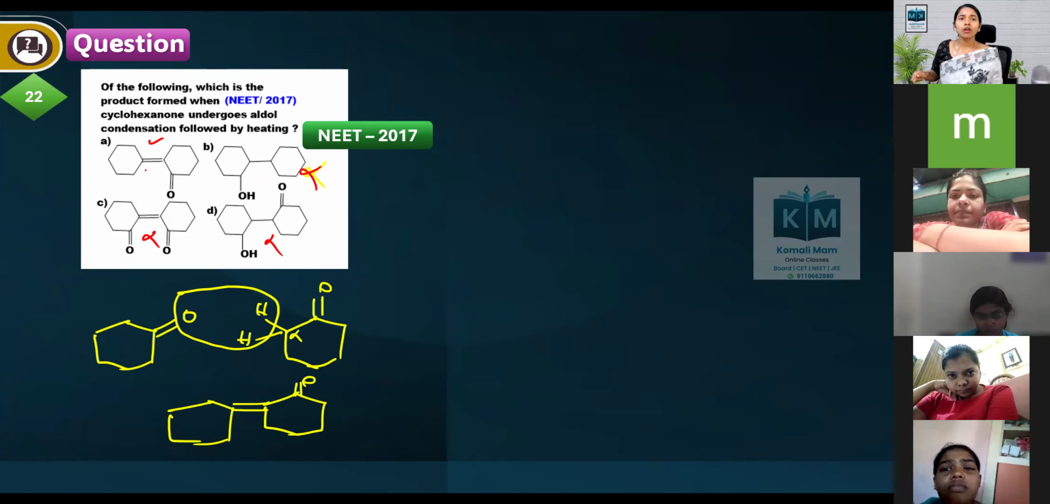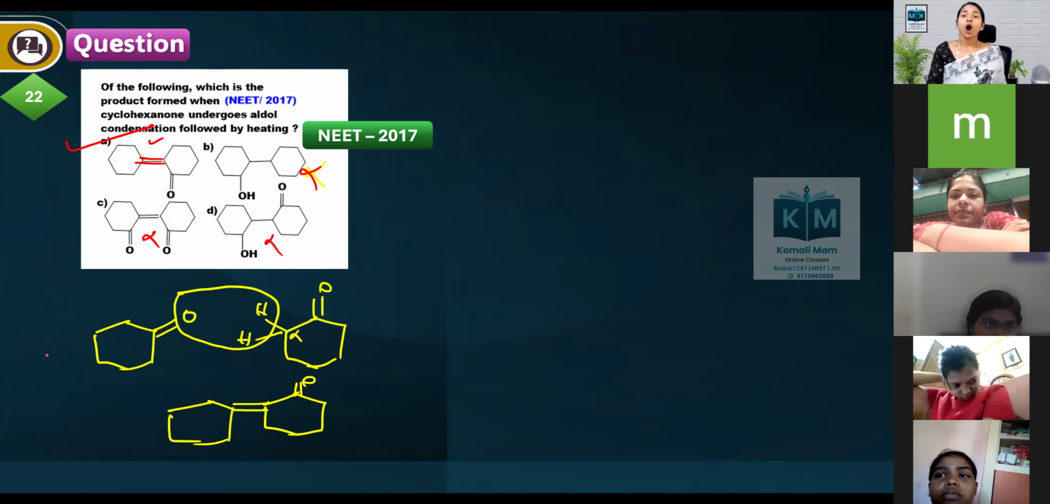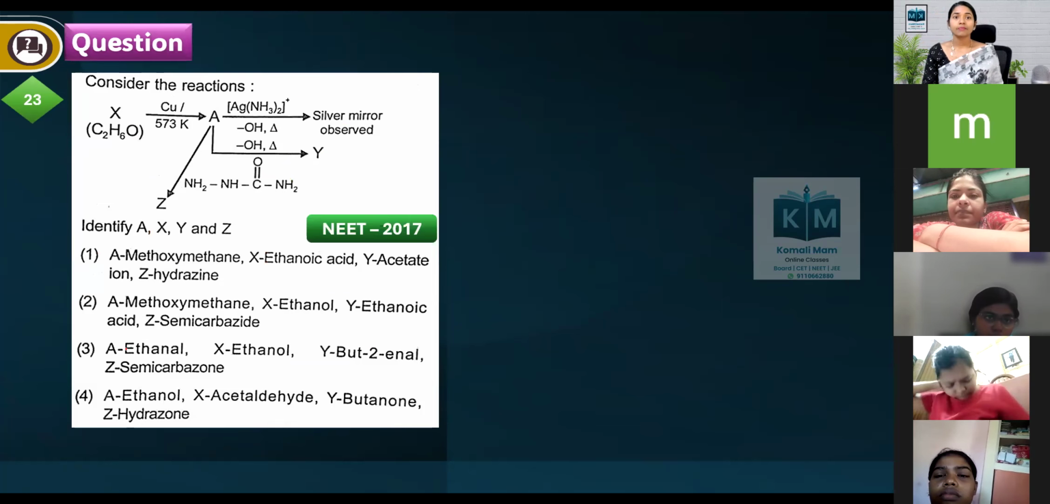This is cyclohexane here, with a double bond, and again here one between two cyclohexanones. You are removing water and connecting them. Option A is the correct answer.